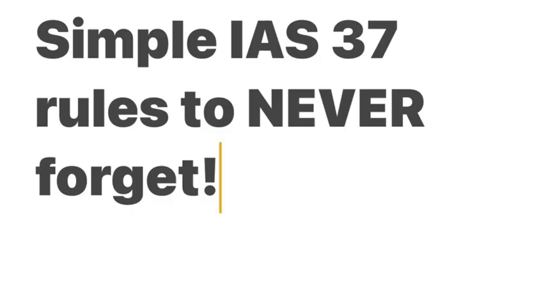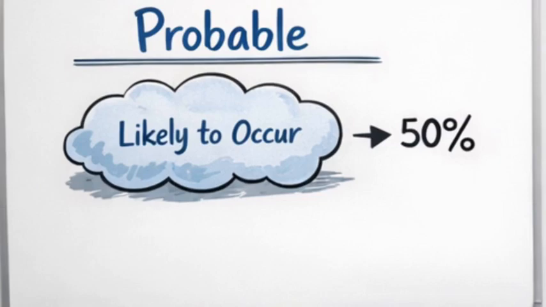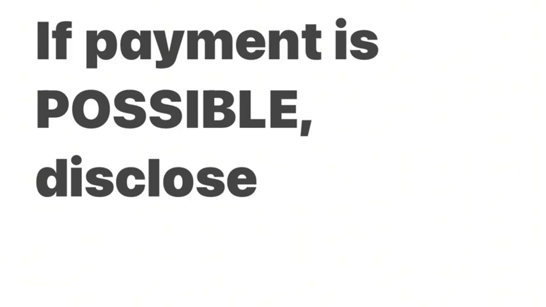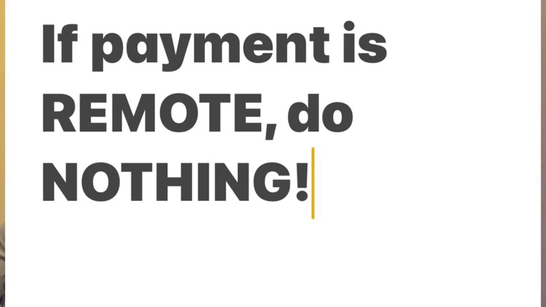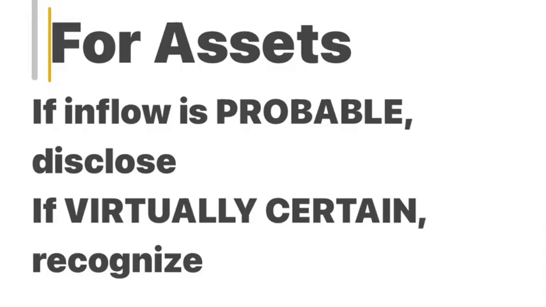So now let's look at the simple IAS 37 exam rule that you should never forget. Good. If payment is probable, recognize the provision. If payment is possible, disclose a contingent liability. Disclose it in the notes to the accounts. If payment is remote, do nothing. So for assets, if inflow is probable, you disclose only. If inflow is virtually certain, recognize the asset.